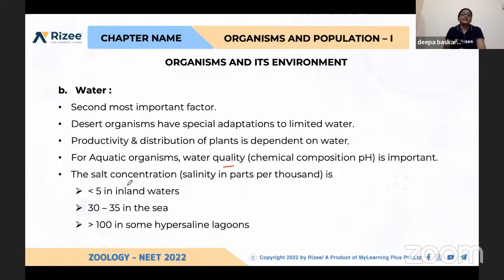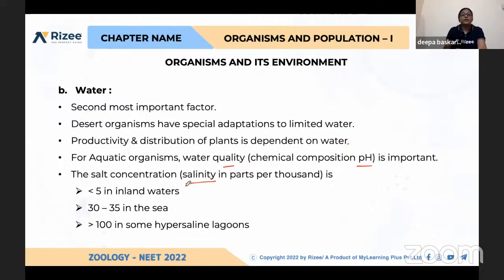And again, salinity, salt concentration. So salinity and pH are very important in water bodies. If you check the pH and salinity of each and every water body, it is not the same. Just like temperature varies based on height and from the equator to the polar regions, each water body has its own qualities.